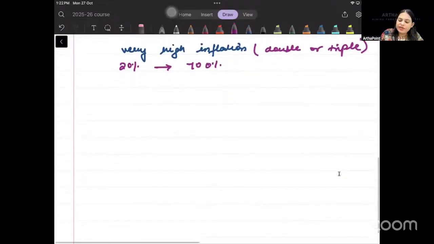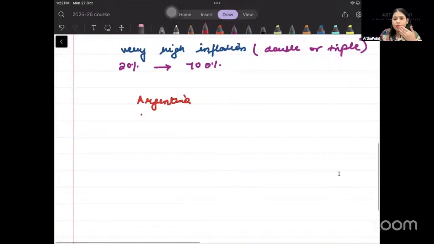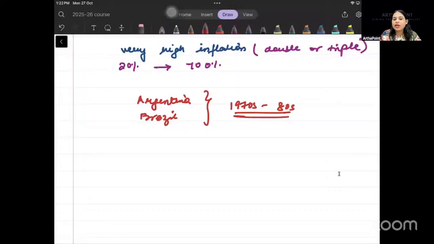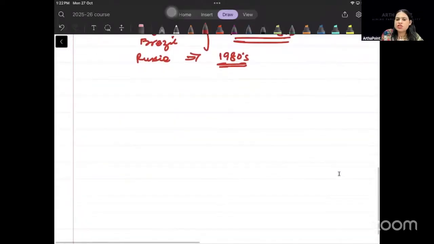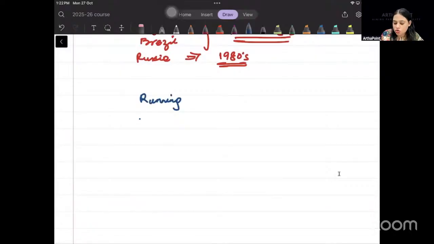Right? Where did we see this kind of inflation? It was seen in Argentina. It was seen in Brazil in 1970s, 80s. Right? It was seen in Russia in late 1980s. Okay. This galloping inflation, इसके बहुत सारे और नाम भी हैं. It's also called as running inflation. It is also called as jumping inflation. It is also called as runaway inflation.